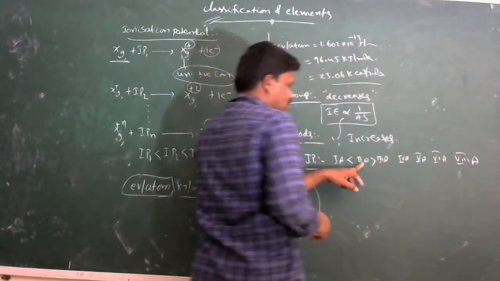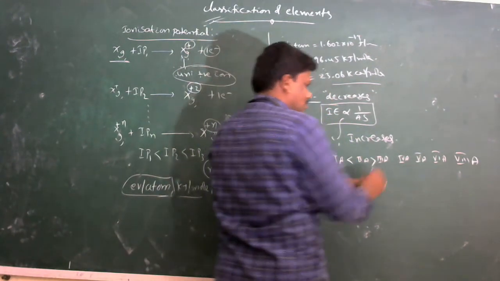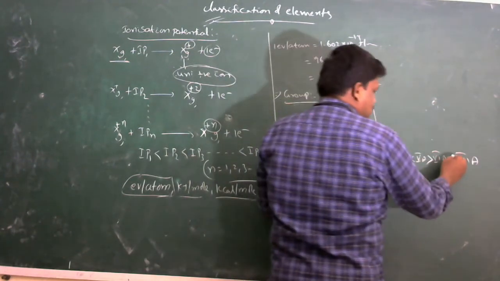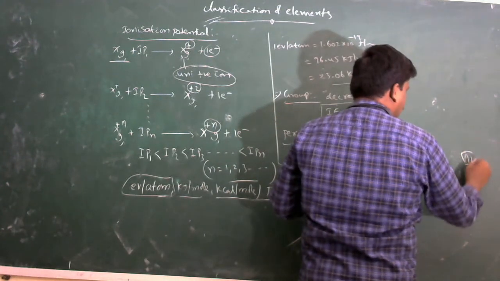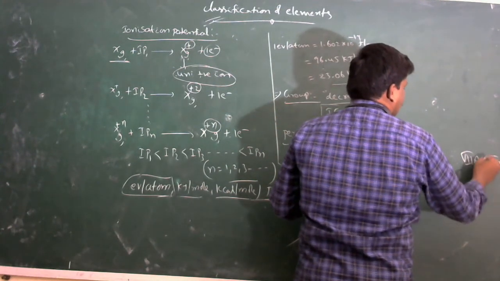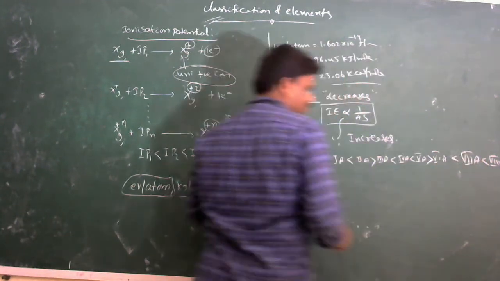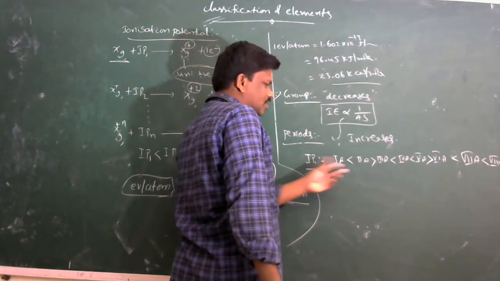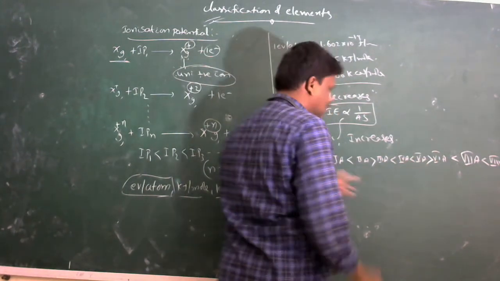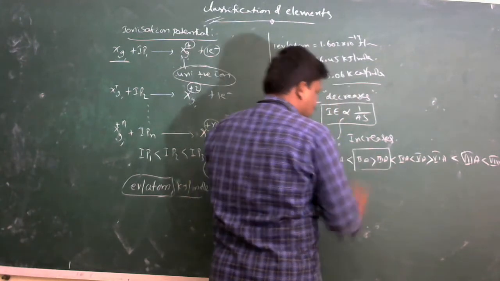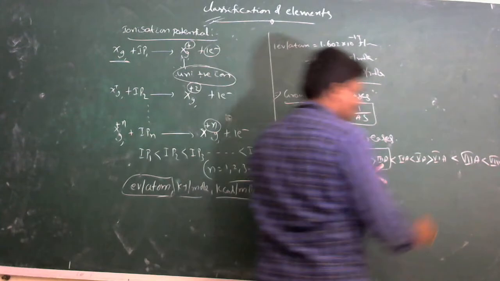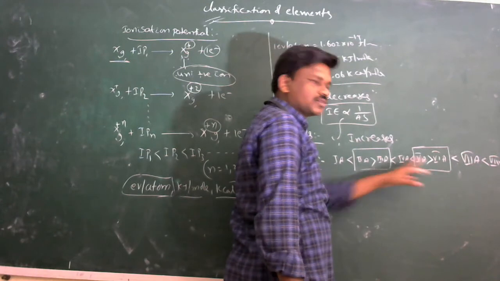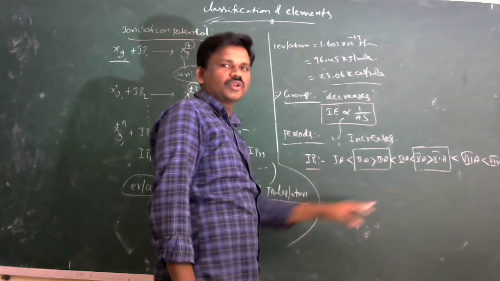Here, 2A has more ionization potential than 3A, 3A is less than 4A, 4A is less than 5A, and 5A is greater than 6A. Generally ionization potential increases from left to right, but in some cases it decreases. 2A is greater than 3A, and similarly 5A is greater than 6A, because of the presence of half filled or completely filled orbitals.